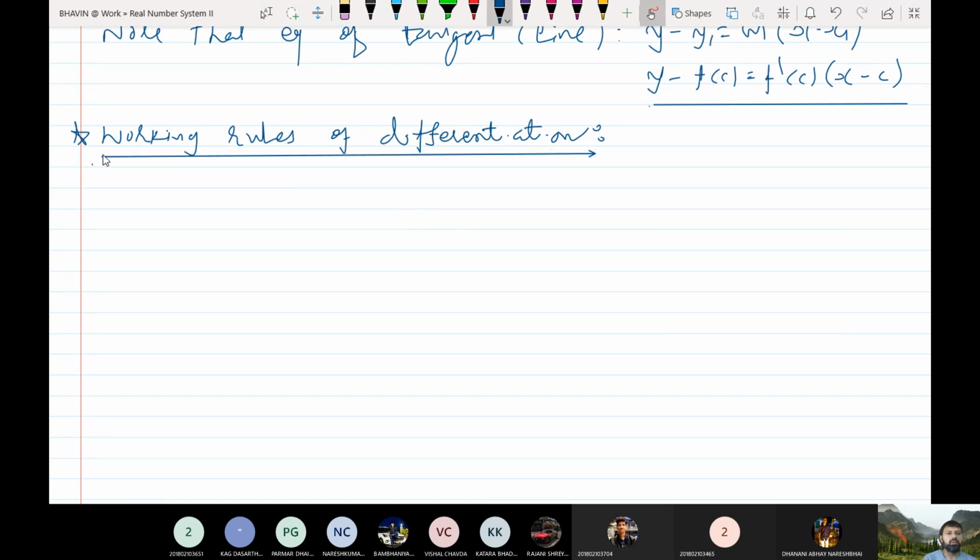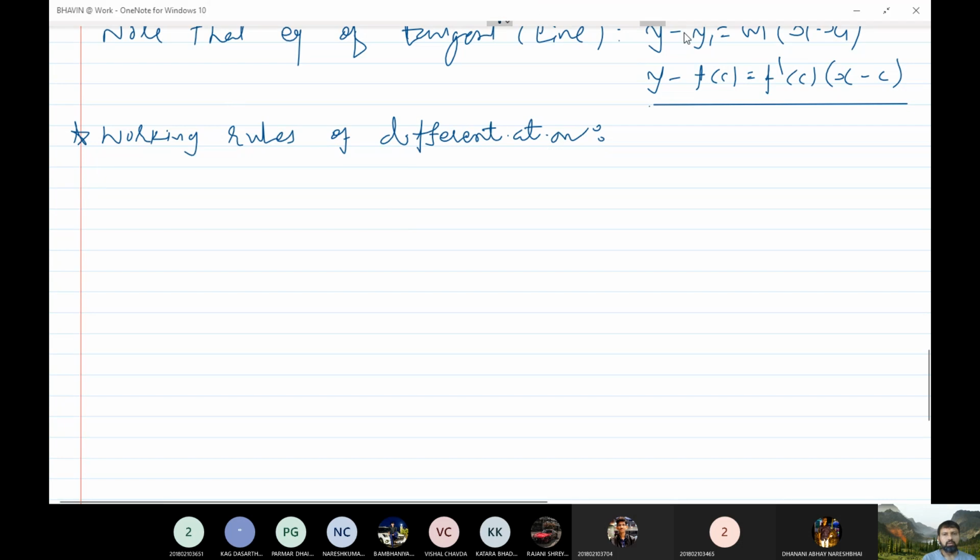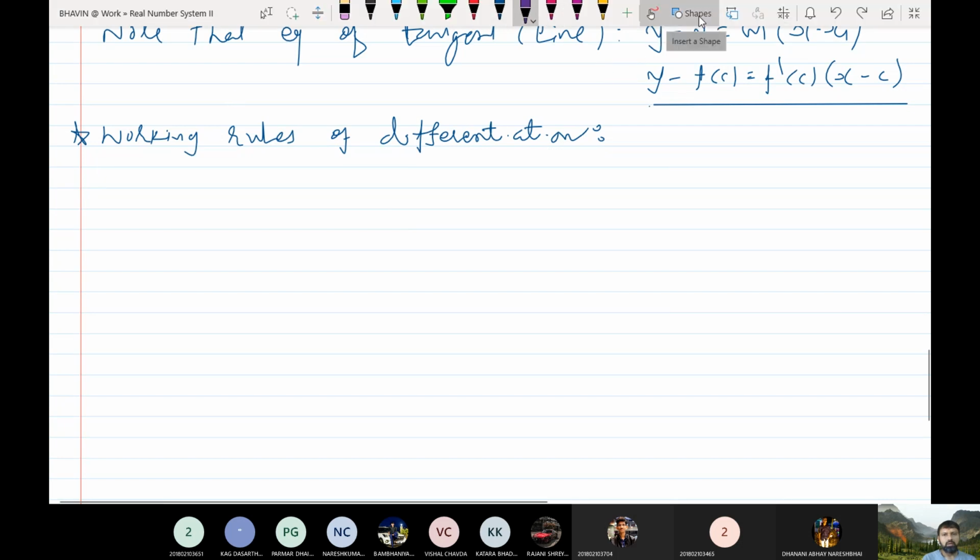The product of two differentiable functions is differentiable. And the division of two differentiable functions is differentiable. So what is the process of finding their derivatives? Okay, so this is the result.